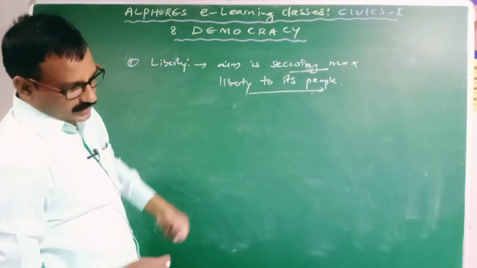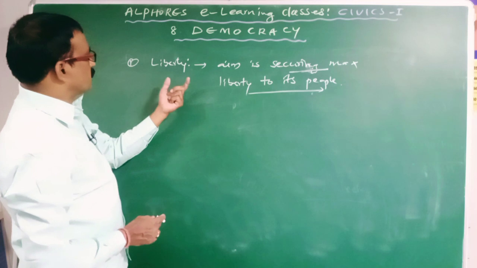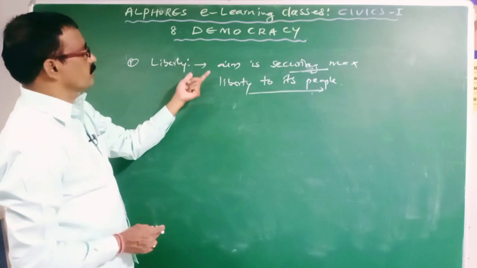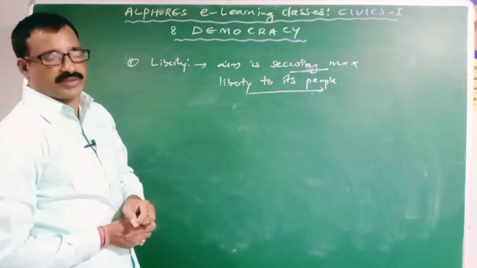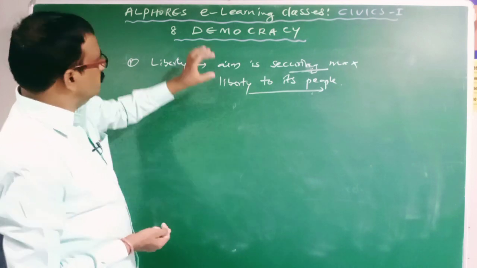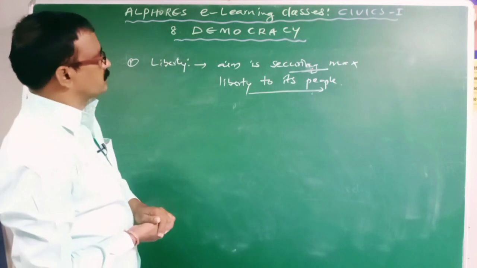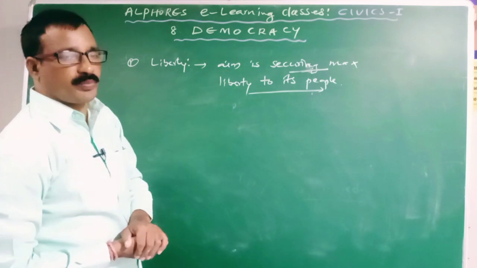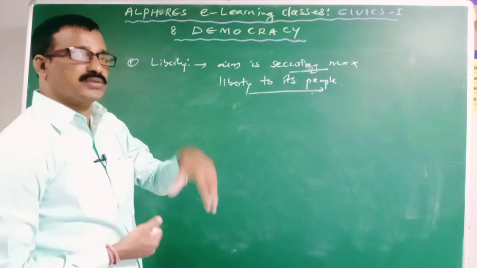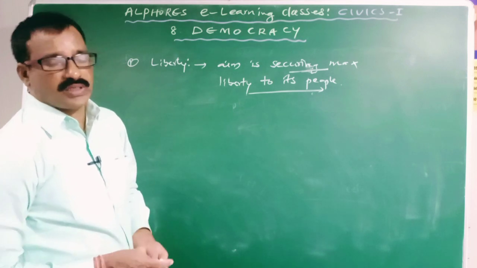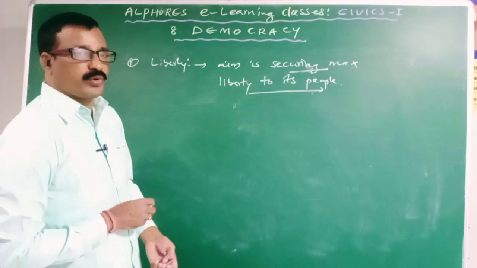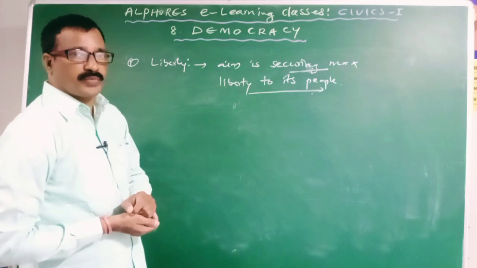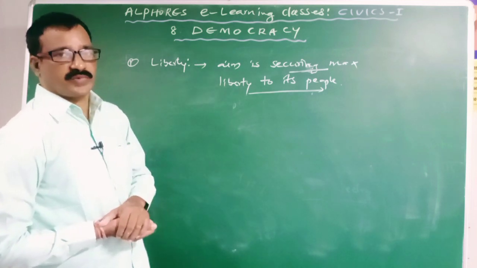Clear? As I said, democracy is formed on the basis of liberty. The democratic form of government provides liberty to individuals by incorporating them in its constitution. So every state provides liberty to its people through the constitution.